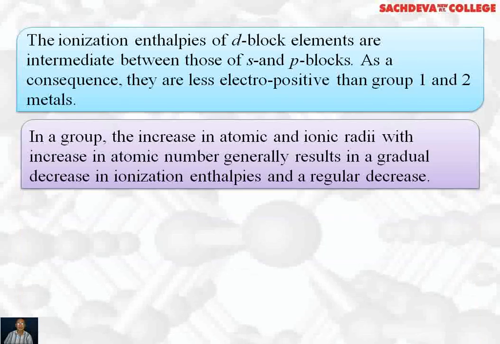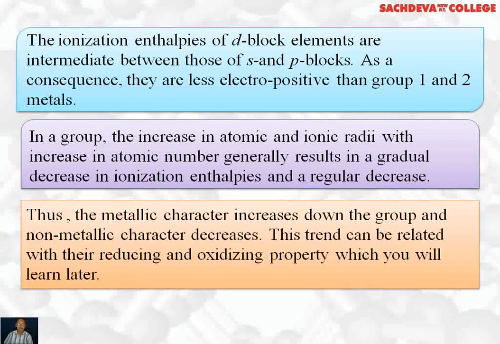In a group, the increase in atomic and ionic radii with the increase in atomic number generally results in gradual decrease in ionization enthalpy, and there is a regular decrease. Thus, the metallic character increases down the group and non-metallic character decreases down the group. This trend can be related with reducing and oxidizing property, which we will study later.